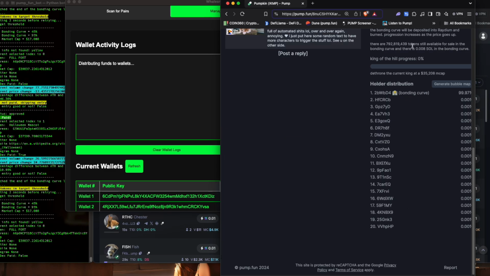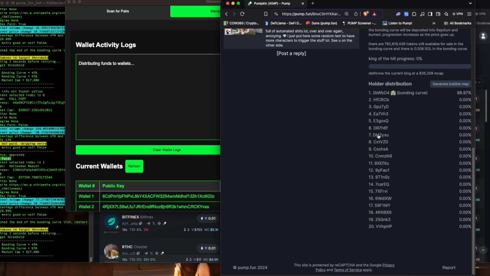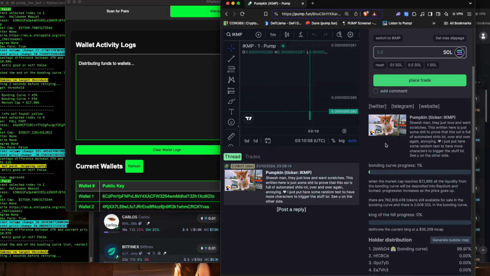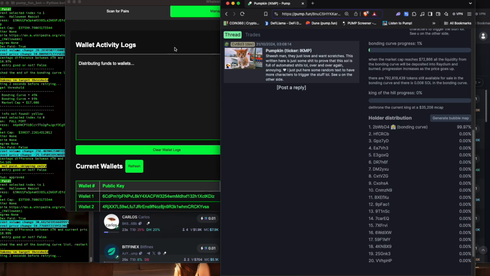Oh, you can also see that all of these wallets here have now joined this pump.fun token. So you can see all the holders have basically gone up from the split that we just did.